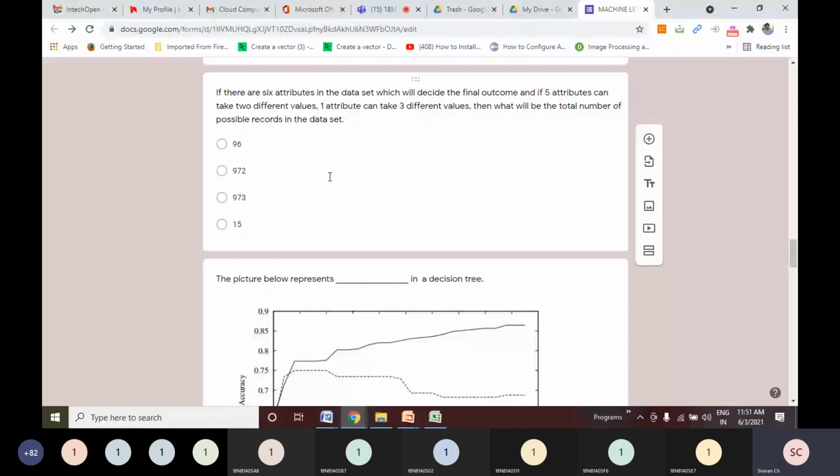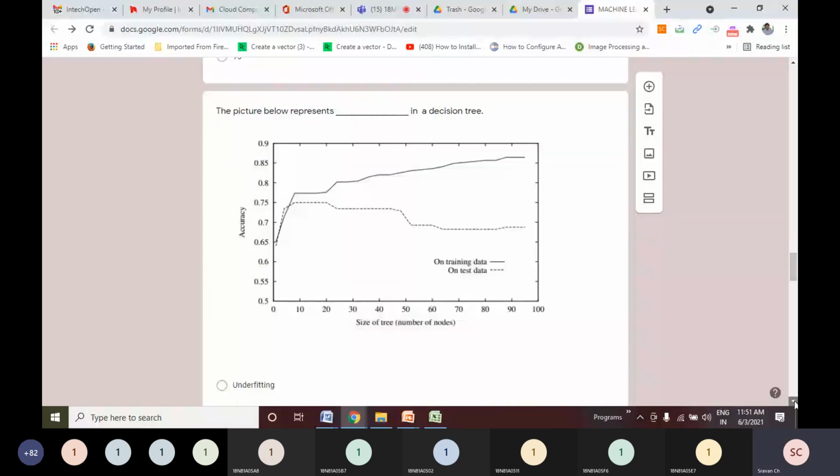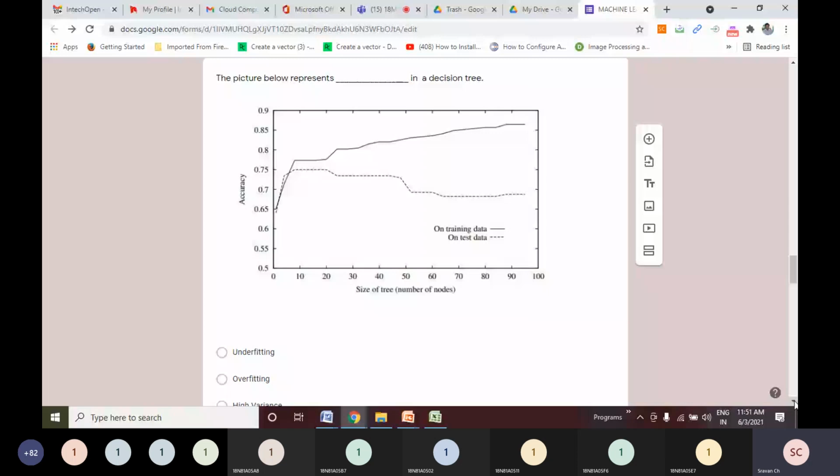Similar question will come again. Now this picture, if you remember, I have shown you in the discussion of the decision tree topic, from the textbook only. This represents overfitting. On training data, it is doing well. The normal line represents accuracy on training data, which is increasing.